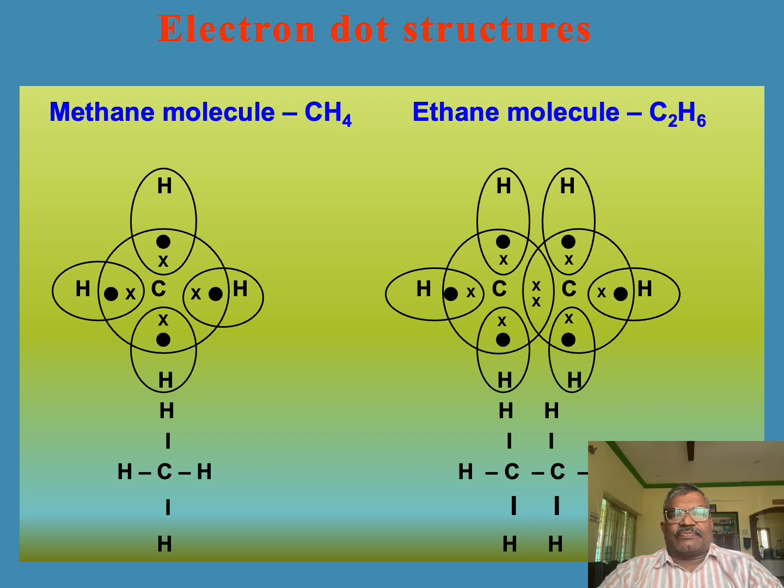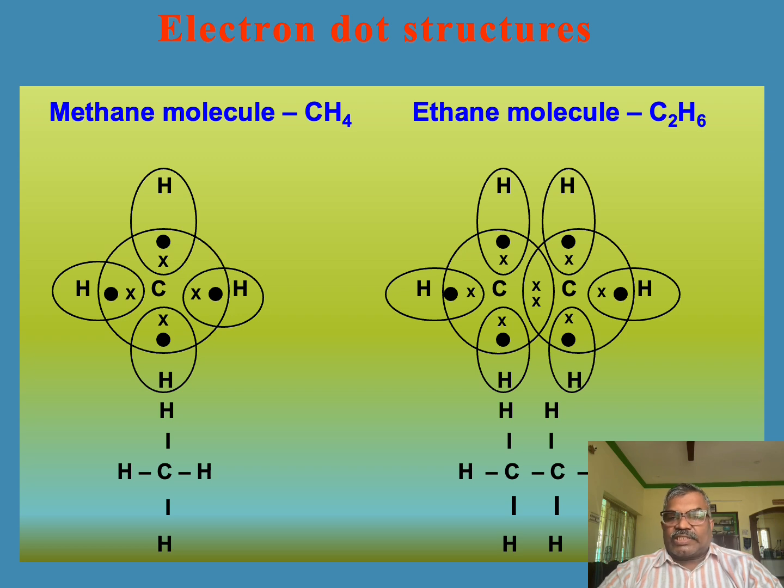Electron dot structure. It is also called a Lewis dot structure. It is a diagram that illustrates valence electrons and chemical bonds in a molecule. It uses dots for valence electrons and lines for shared electron pairs in bonds, showing how atoms are connected and how electrons are distributed.